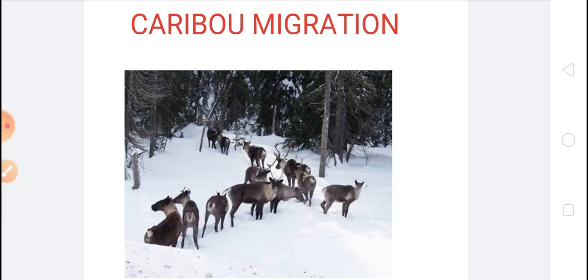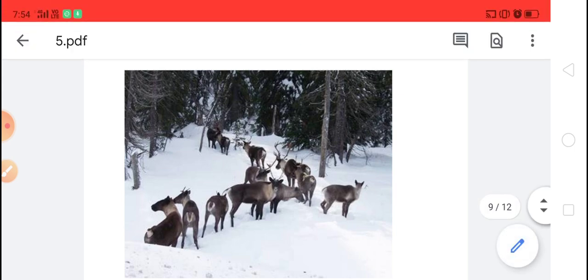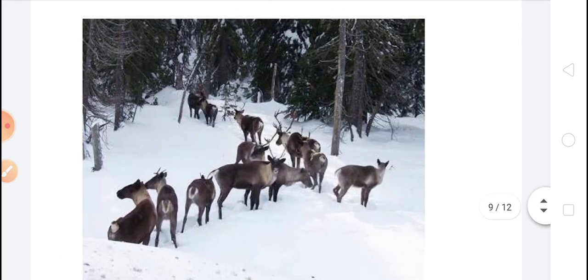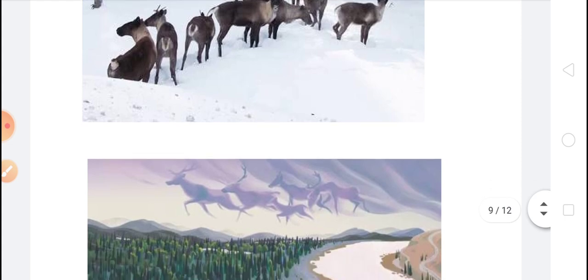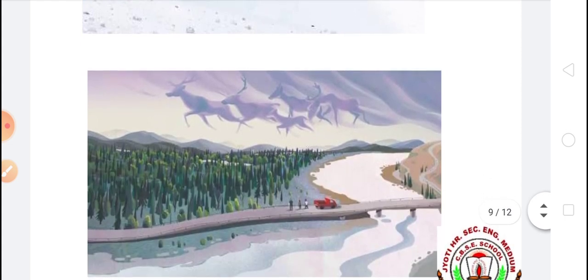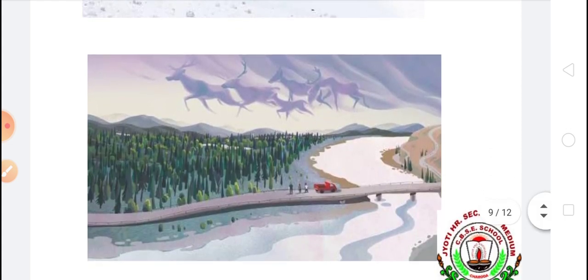This is a caribou, looking like a deer, and they migrate to avoid the winter season to the southern part in search of green grazing grounds.